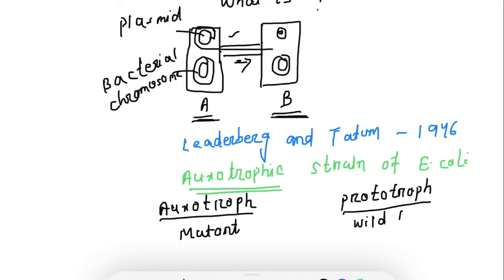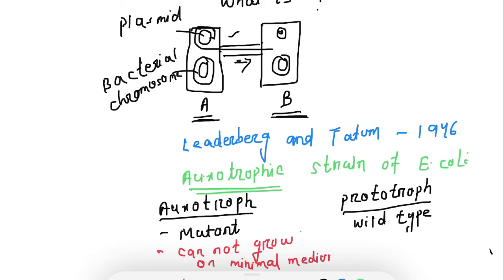Auxotrophs cannot grow on minimal medium, but prototrophs can grow on minimal medium.